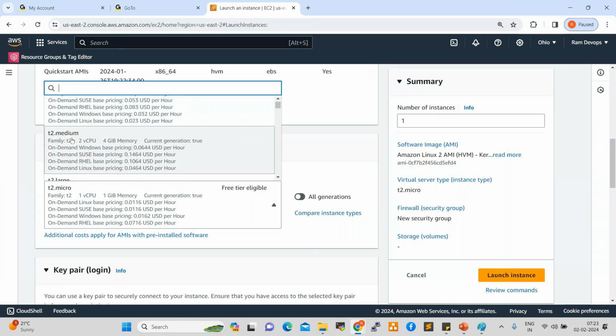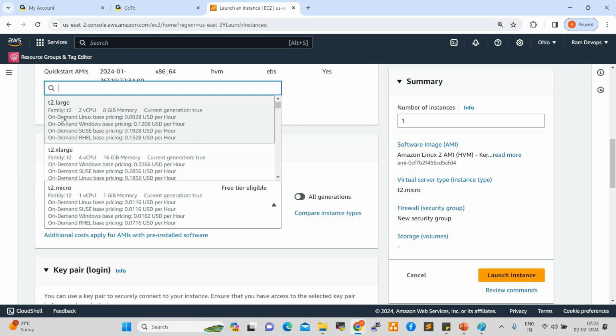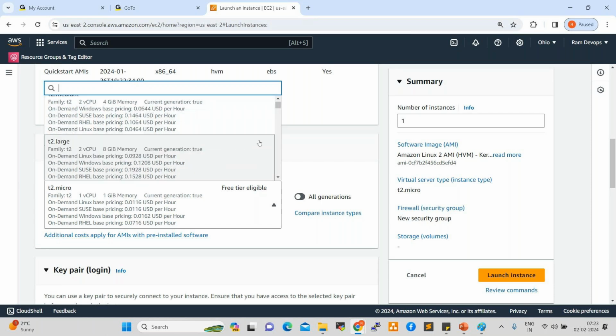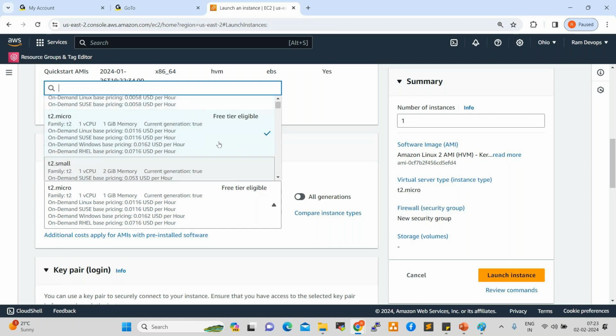T2 medium, not free tier. T2 large, T2 X large, these are all not free tier. So whatever free tier server types are available, those we can use. Here T2 micro is the free tier eligible. So with that T2 micro, we are getting one virtual CPU, 1 GB RAM.